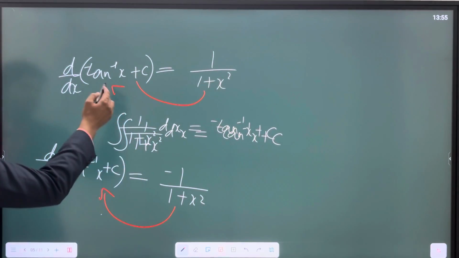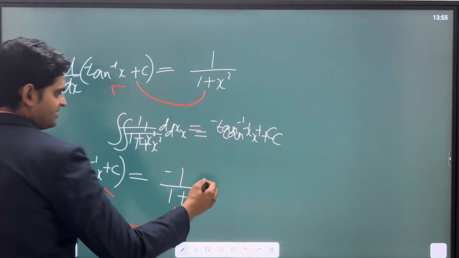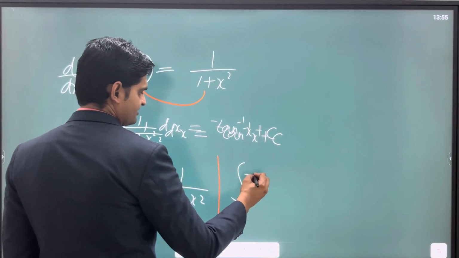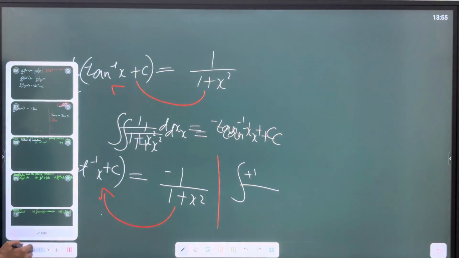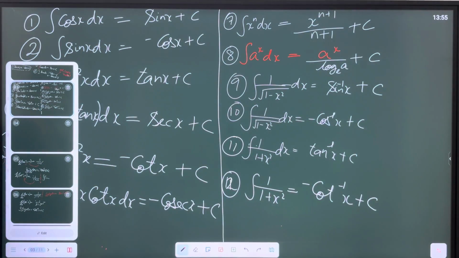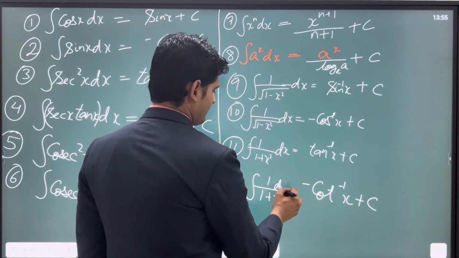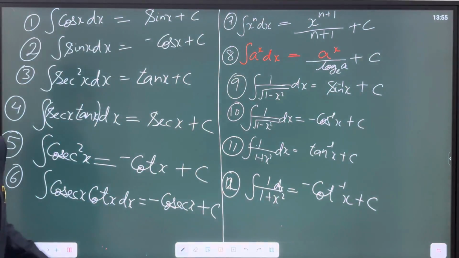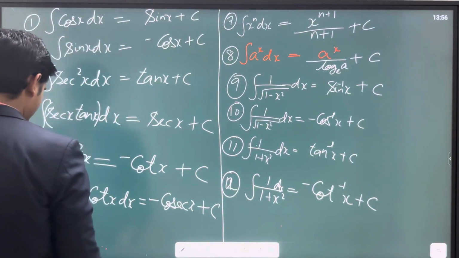As we have just seen, the differentiation of tan inverse x was 1 upon 1 plus x square. The differentiation of cot inverse x is minus 1 upon 1 plus x square. So if we integrate this, this is what it is. Integration of 1 upon 1 plus x square can be written as minus of cot inverse x plus c. Right, these are our ITF formulas. Now let us continue writing our ITF formulas. We have just written 4, we need to write 2 more.